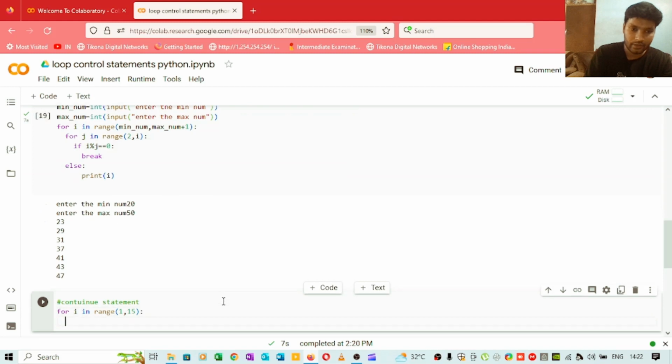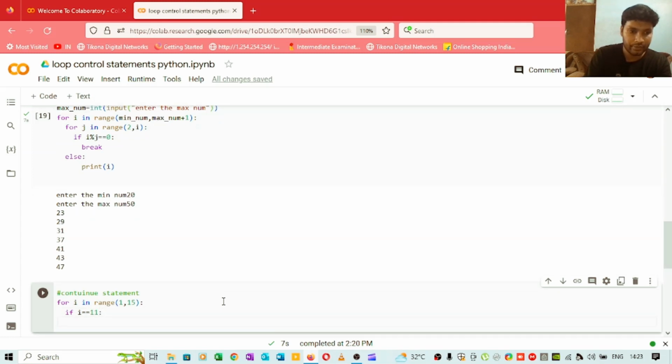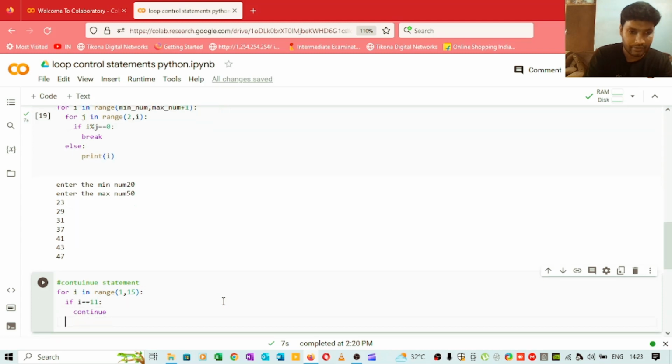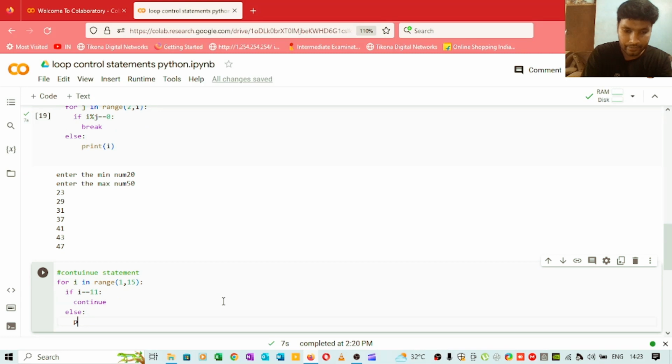If the i value is equal to 11, we want to continue. Otherwise we will give one else condition, and we will simply print i.